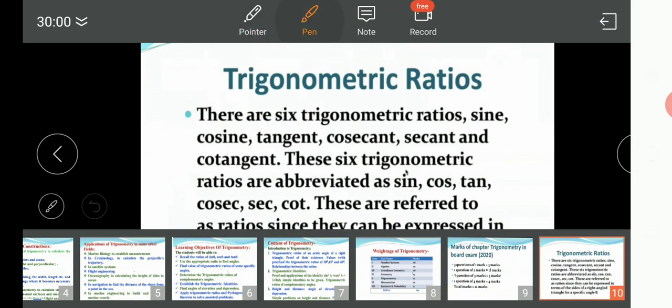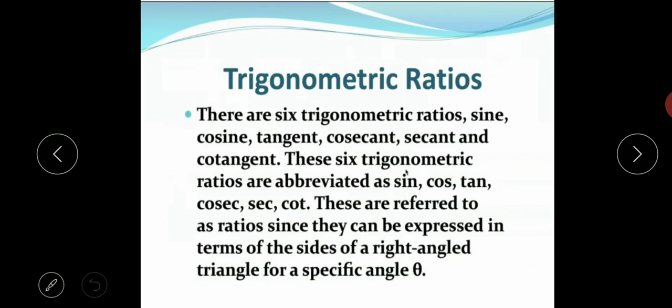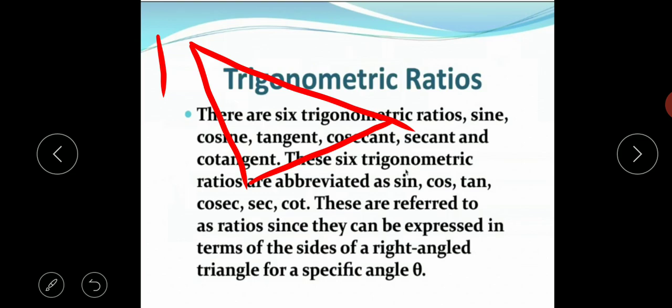Suppose this is a triangle, A, B, C, and this is a right angle triangle.